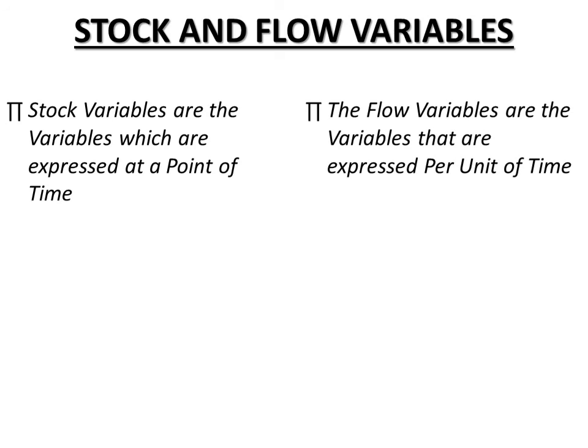Then flow variables are the variables that are expressed per unit of time, right? Such as per hour, per month, or per year. So flow variables have a time dimension. For example, production, national income, consumption, saving, investment, export, import, all these are flow variables, right? We express national income of India over a period of 1 year, right? So these are stock variables and flow variables, and with this, children, the chapter is done.